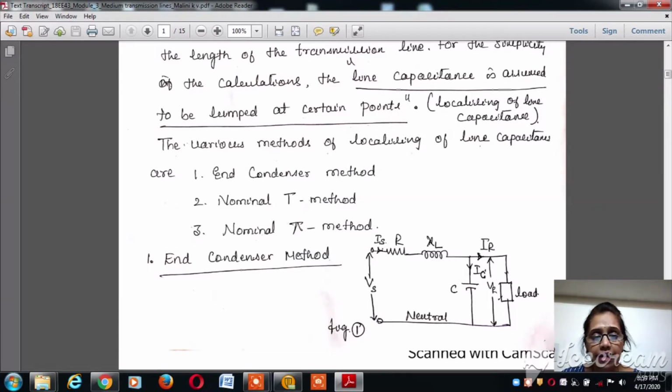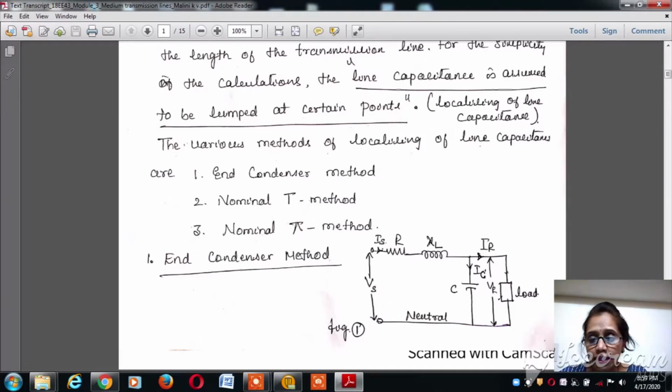Since it is the end condenser method, we are going to consider the capacitance of the transmission line that exists due to the length of the line at the end of the transmission line, near the receiving end. So here we consider the capacitance as C, and the current flowing through it is IC, and IS is the current from the supply end, and VS is the supply end voltage.